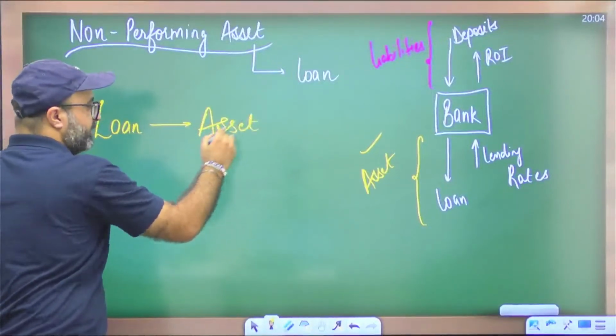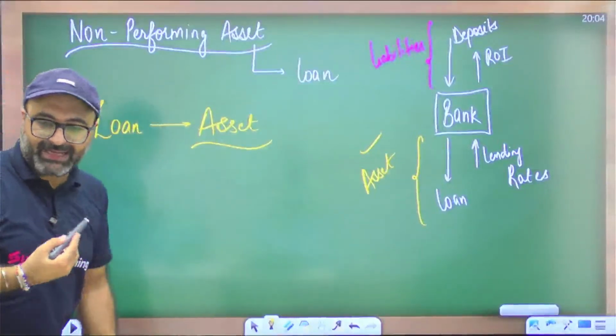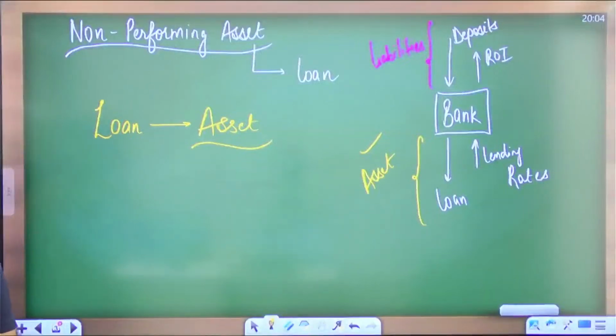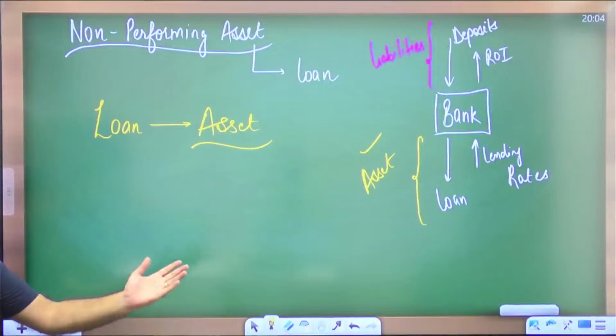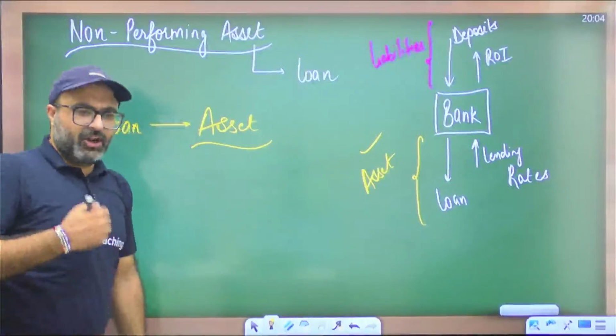Now, the first thing is clear, that the bank provides a loan, and that loan is termed as the bank's asset. So whenever the bank maintains its balance sheet, in the bank's balance sheet, the lending done by the bank will be mentioned on the asset side. Got it? Now, what is a non-performing asset?